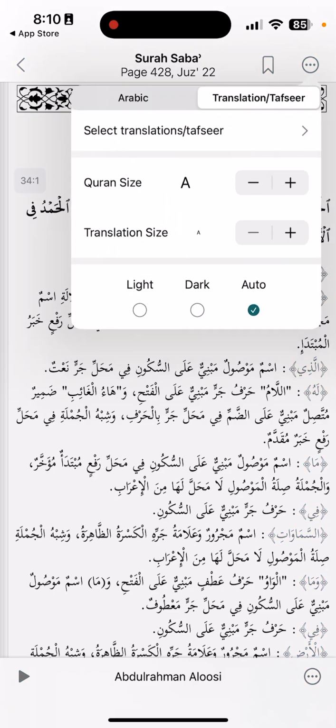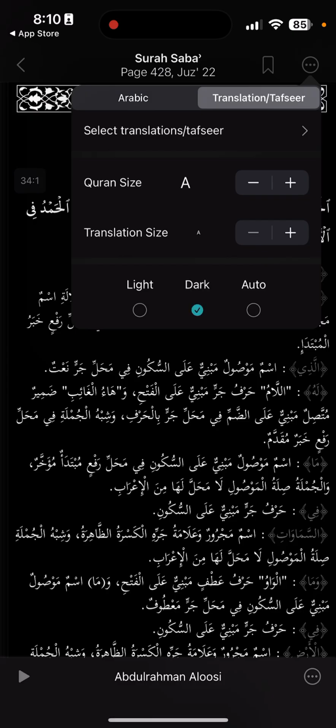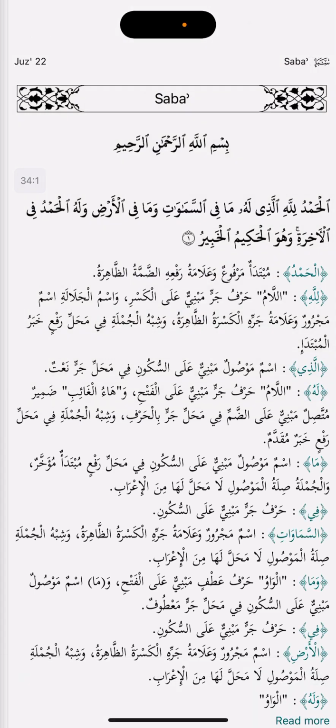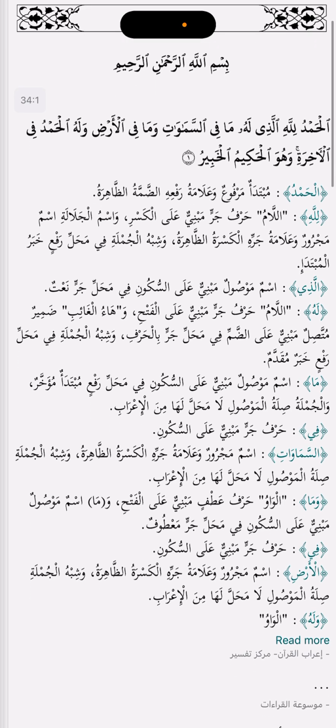And also it has the light mode. This is really nice. So you can switch it to dark, and that makes it easy if you're reading at night, or you can put it at auto, and it'll just follow whatever the app is at, or the general settings. And so here's something that's great. So you have alhamd.